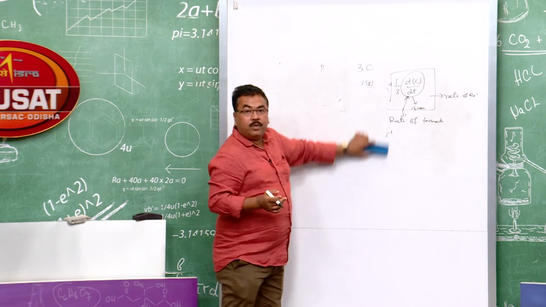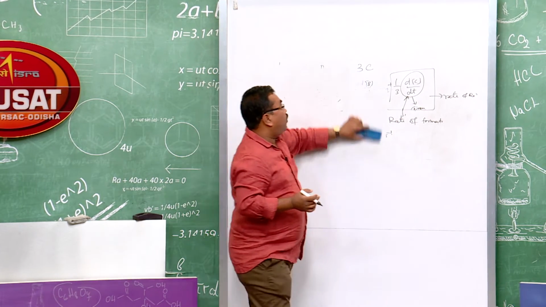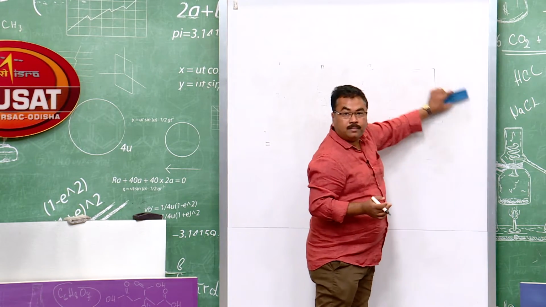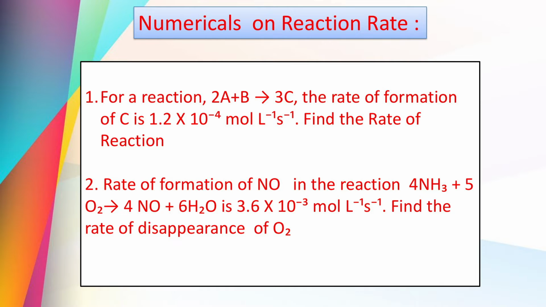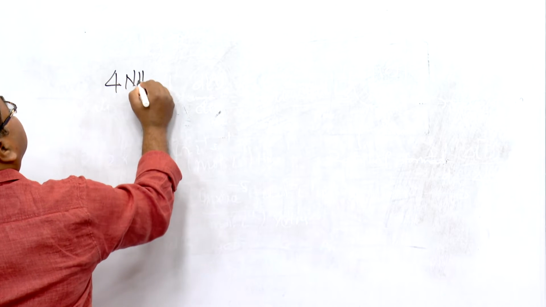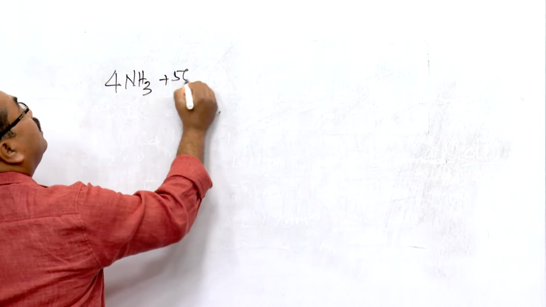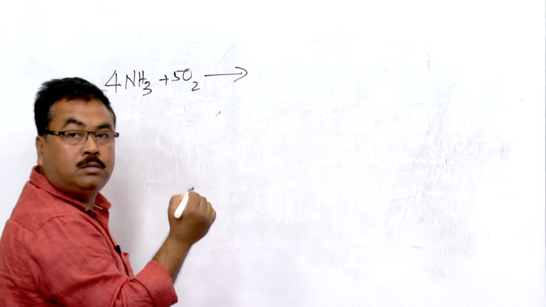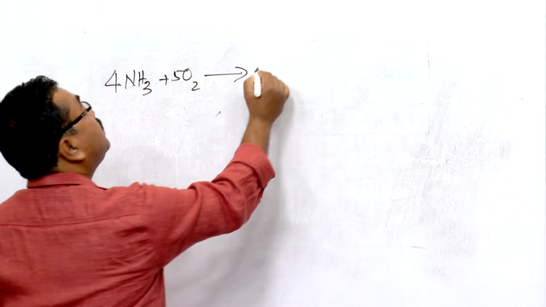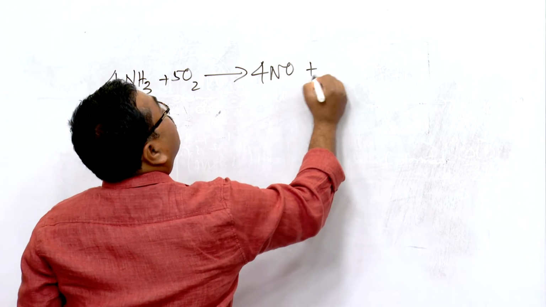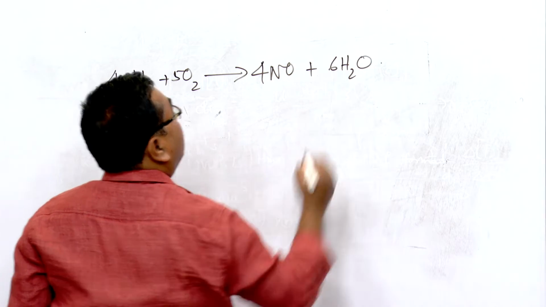Next, another problem. The rate of formation of nitric oxide is given in that reaction, and it is asked to find the rate of disappearance of O2. The equation is 4 ammonia combining with 5 oxygen giving 4 NO and 6 water.